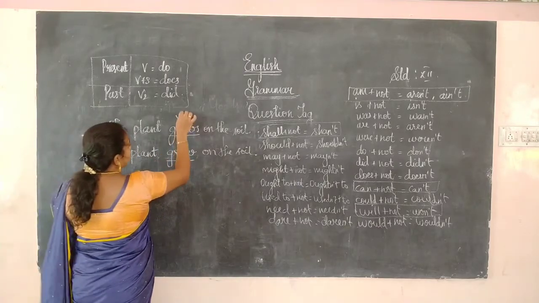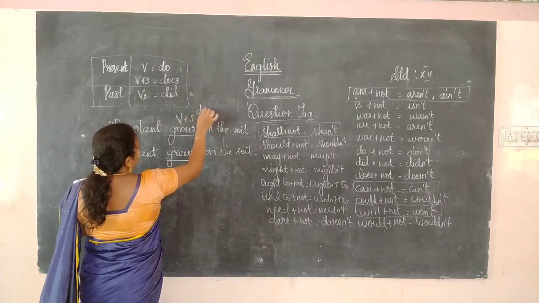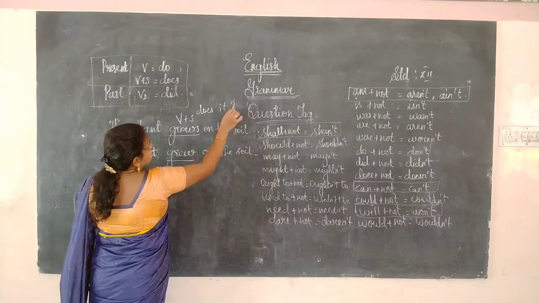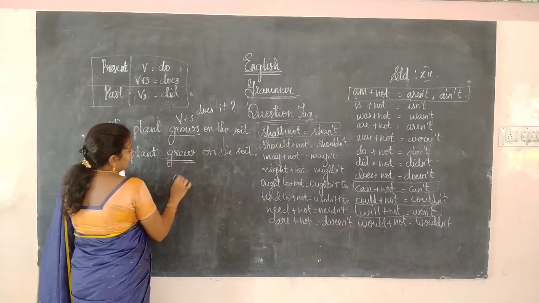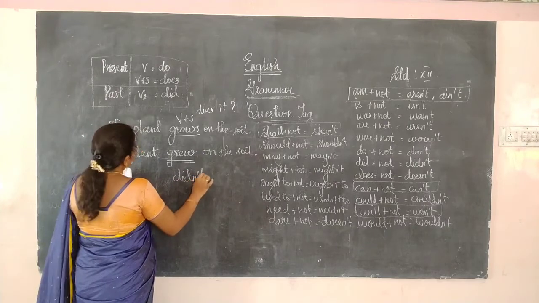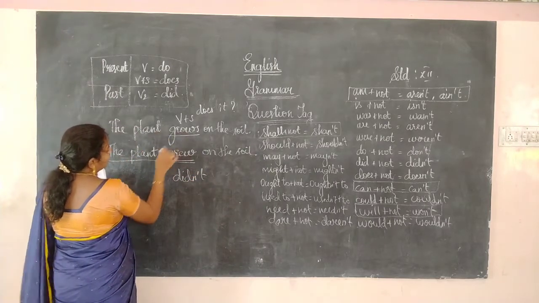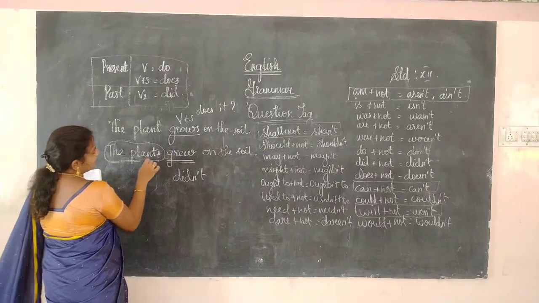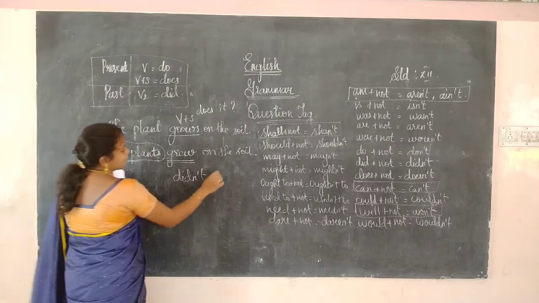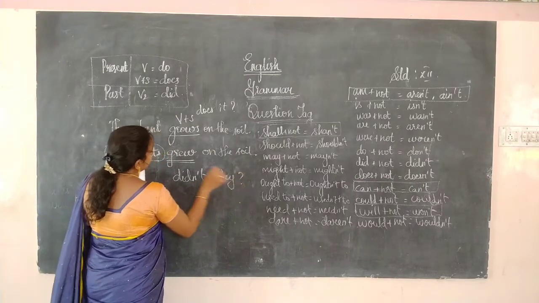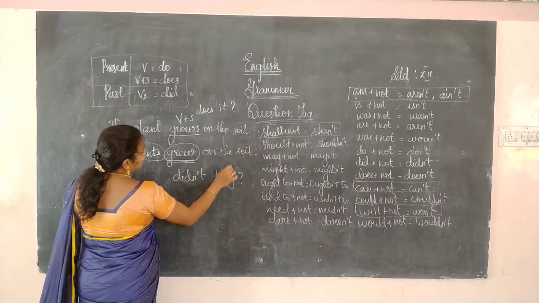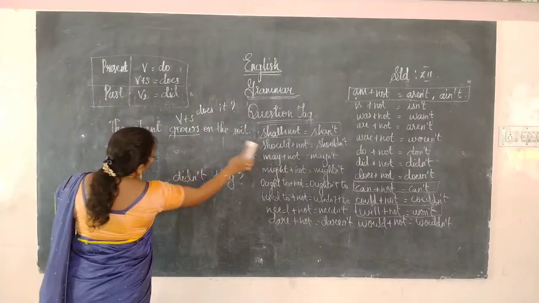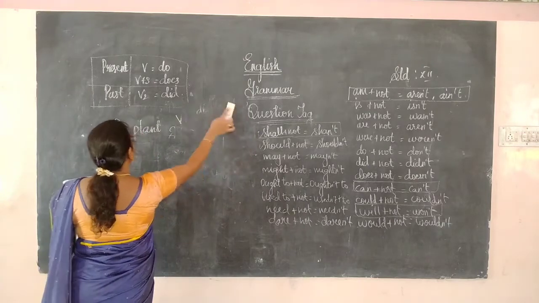So what happened here? With verb plus s, we have to think that does is already there. So the plant, it is it. So: doesn't it? Here, grew, so did. So: did it? For the plants, because the noun is in the form of plural, we will use they. If it is in the form of singular, then we will use it. So according to that we have to supply the do verb, do or did, and they or it.